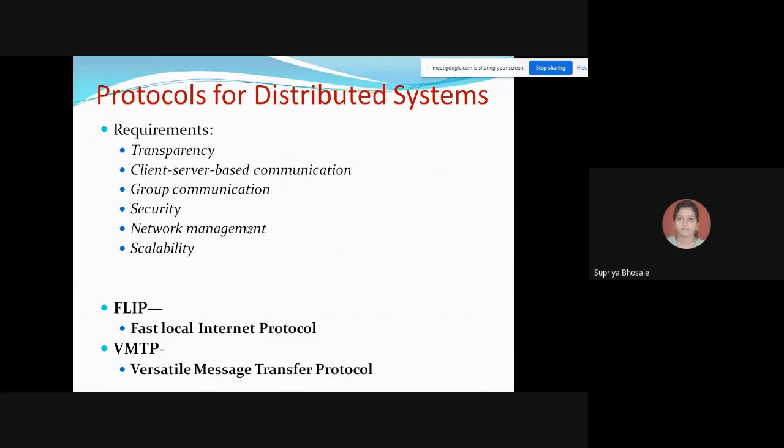So definitely client server based communication is very necessary. Then the third one is group communication. Why we need group communication?